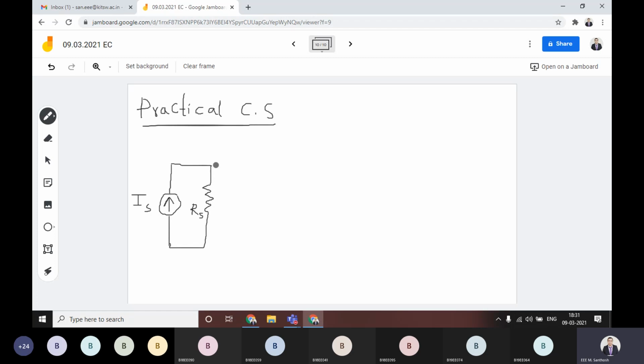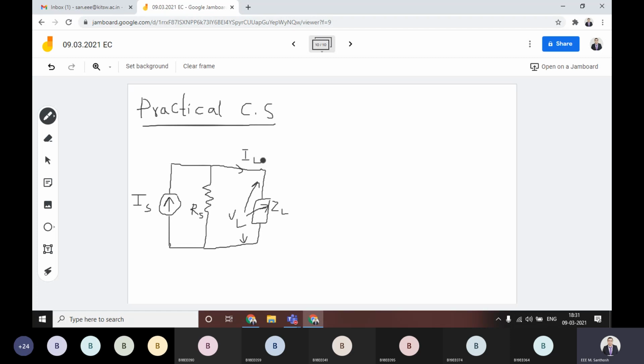Then you connect this practical current source to a load ZL. This is some impedance, a varying impedance, for suppose. Then if you want to calculate VL across this ZL, and the current flow, you can check.